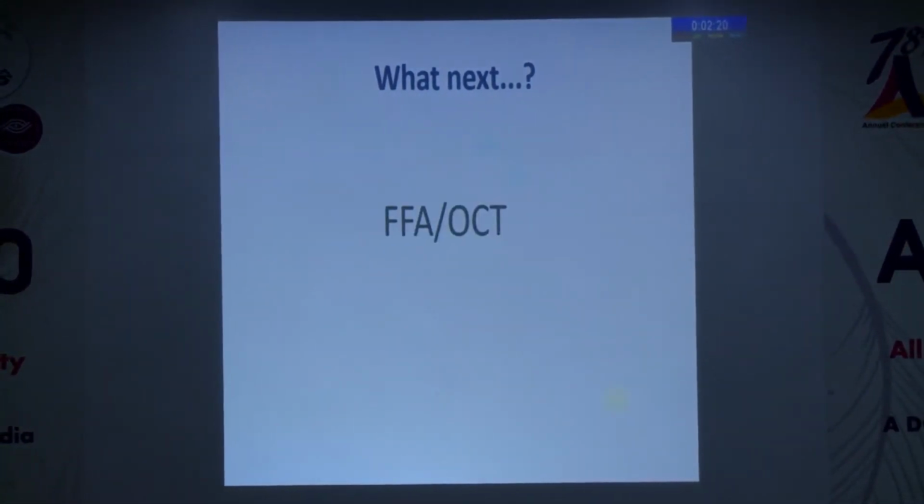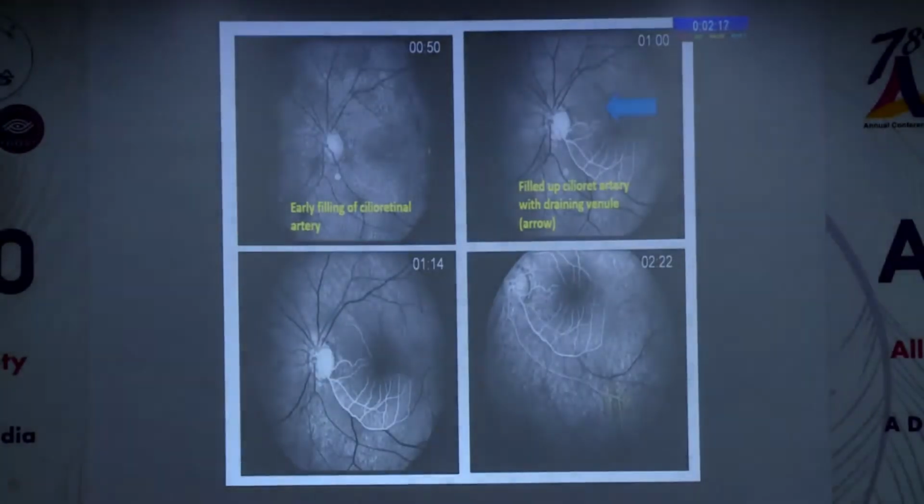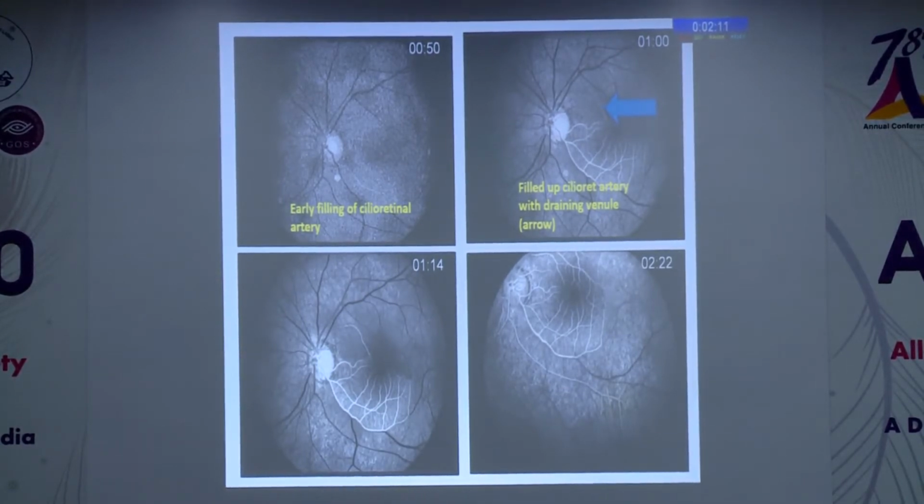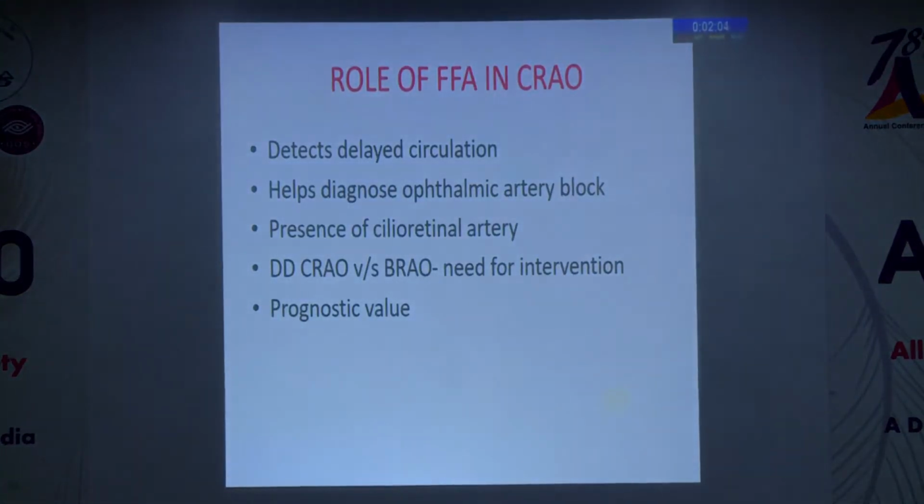We decided to go ahead with a fluorescein angiogram, and lo and behold, that was very revealing to us. What we thought was a branch retinal artery occlusion was indeed a central retinal artery occlusion, and the cilioretinal artery was what was filling up this aspect, this lower temporal aspect. And this patient actually had a CRAO. We immediately did a paracentesis.